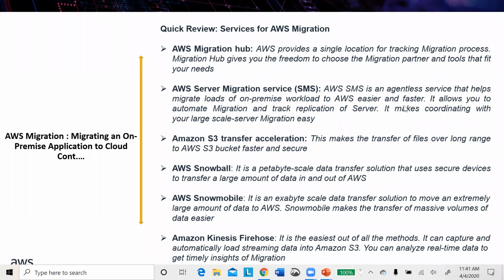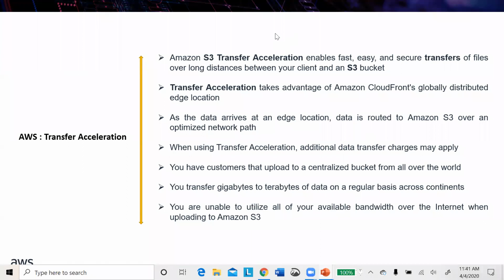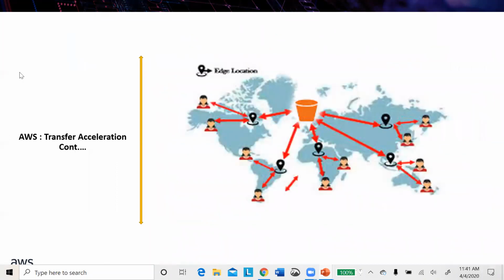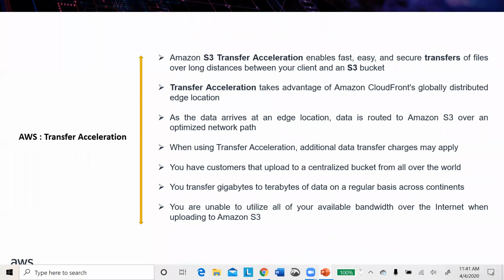Next we are going to talk about Transfer Acceleration. It's one of the important concepts from the exam point of view as well as your interview point of view. Transfer Acceleration, what is that? It enables fast, easy, and secure transfers of files over long distances between your client and S3 buckets. To explain this one, I will go to the next slide and I'll come back to this slide.